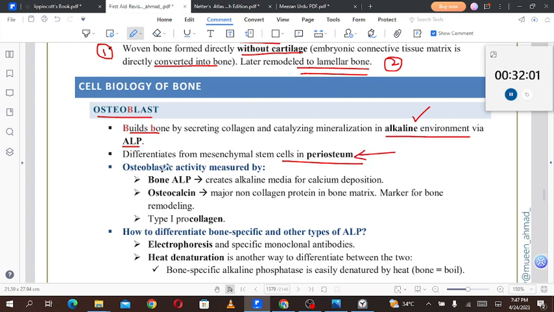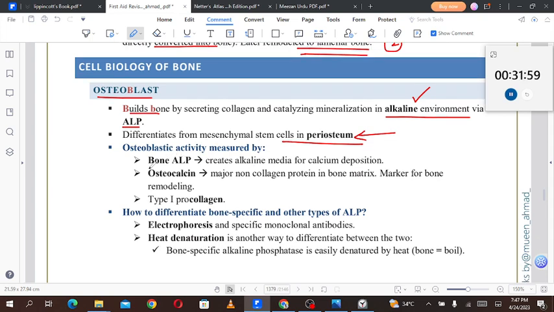Got it. Osteoblastic activity is measured by bone alkaline phosphatase. So whenever there is an increased level of alkaline phosphatase in the blood or serum, you have to check for GGT simultaneously. If there is a simultaneous rise in both gamma-glutamyl transferase and alkaline phosphatase, the origin is the liver. But if the GGT level is normal but the ALP is elevated, or you check specifically for bone ALP, then the source of alkaline phosphatase is the bones.